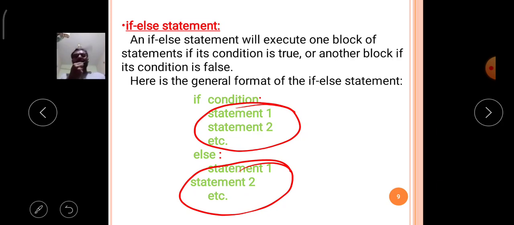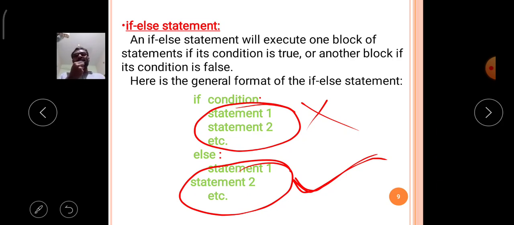If the given condition's truth value is false, then it will omit the if block and simply execute the else block. Like that, the if else statement either executes the if block statements or the else block statements, depending upon the given condition's truth value.